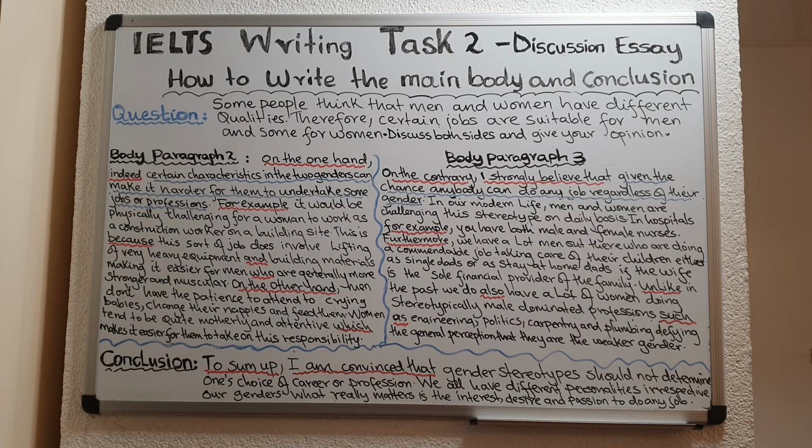And then to introduce your examples, you can use for example, okay? And then to give a reason for that, you can use this is because, okay? And then to introduce the next point, you can say on the other hand, or even you can say furthermore or moreover, okay? That would also be fantastic, okay?